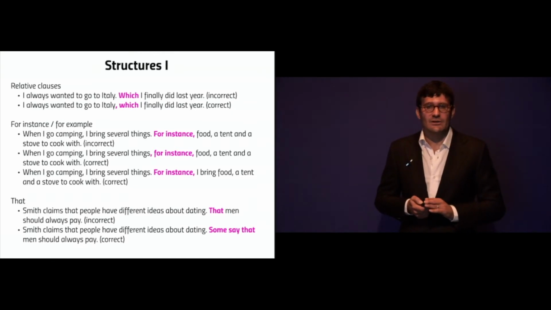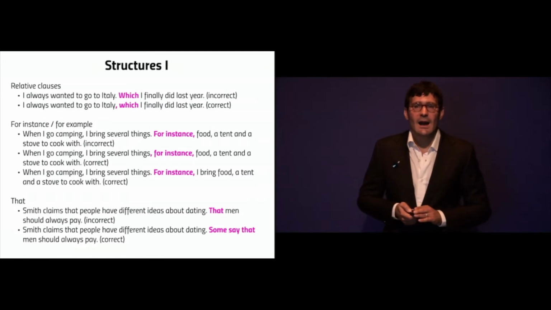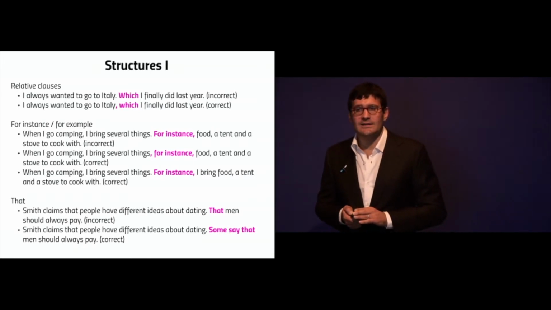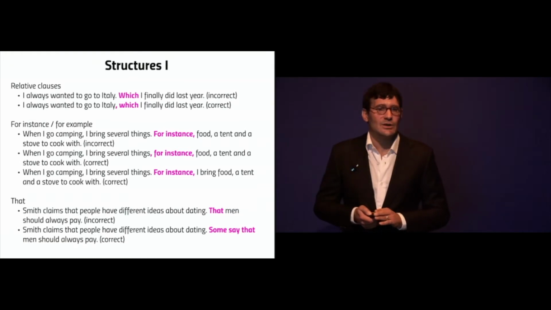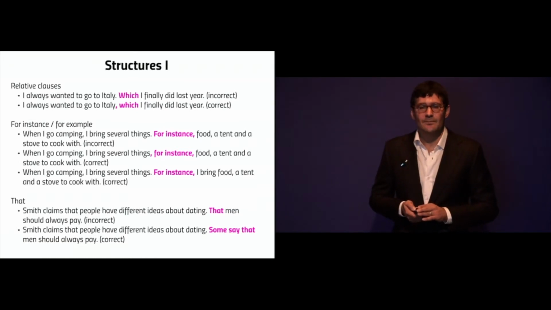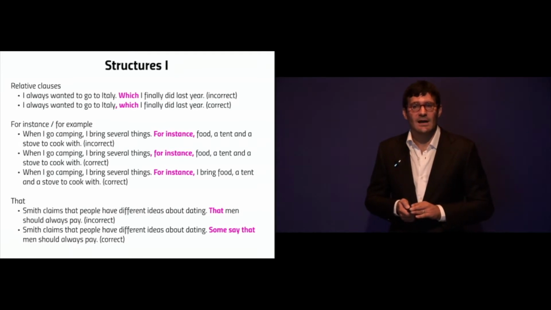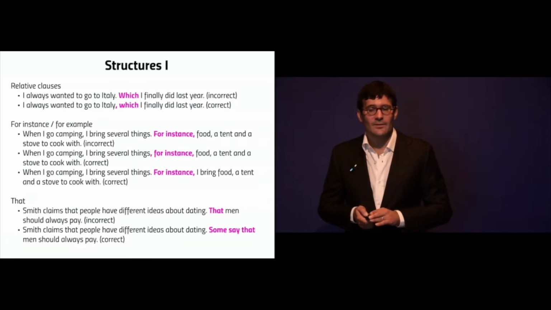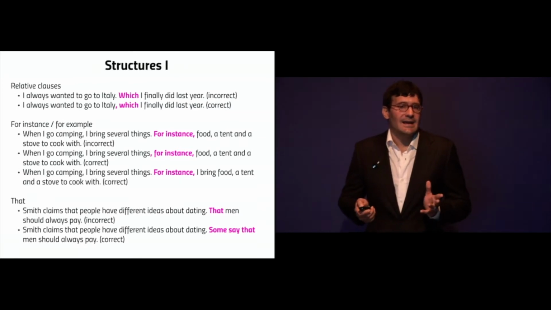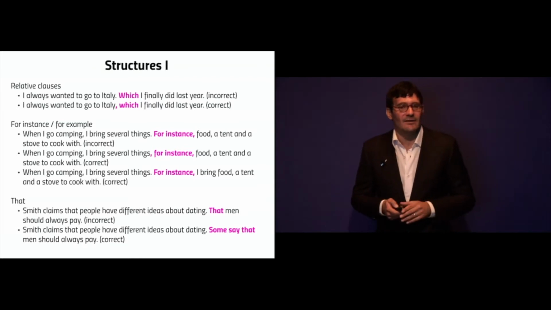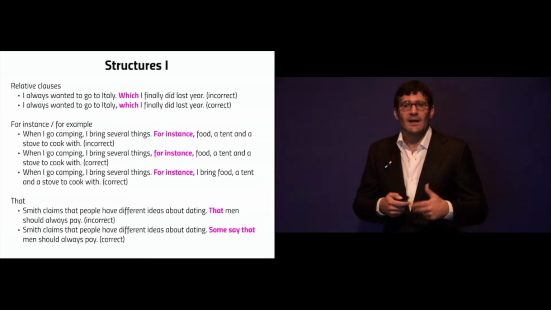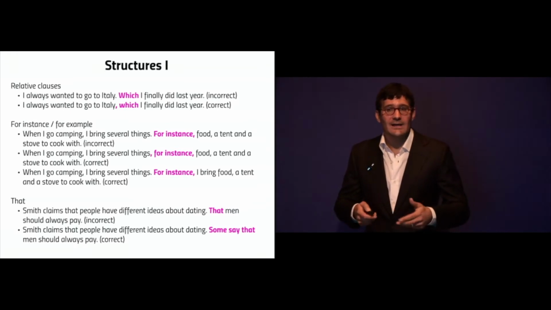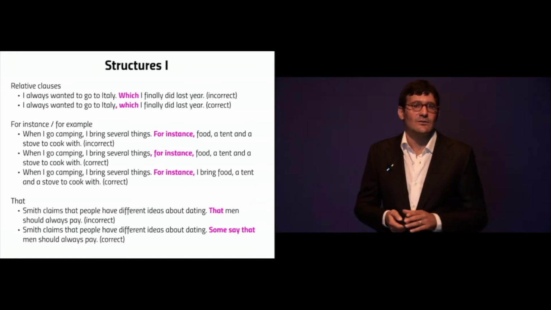Second type of structure is a "for instance" or a "for example." When I go camping, I bring several things, period. For instance, food, a tent, and a stove to cook with. That is an incorrect sentence. There's 2 ways to do that. When I go camping, I bring several things, comma, for instance, comma, food, a tent, and a stove to cook with. So you can use that "for instance." In English, it's a "for instance" or "for example." It's kind of a ta-ta. So it says, well, I bring several things. What are they? Ta-ta, food, a tent, and a stove to cook with.